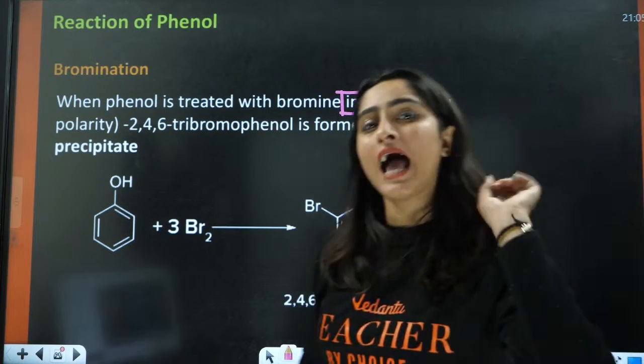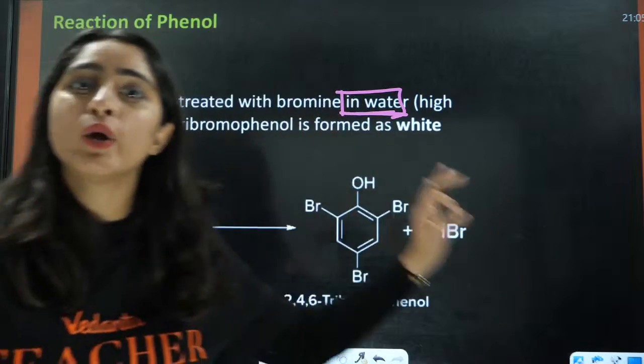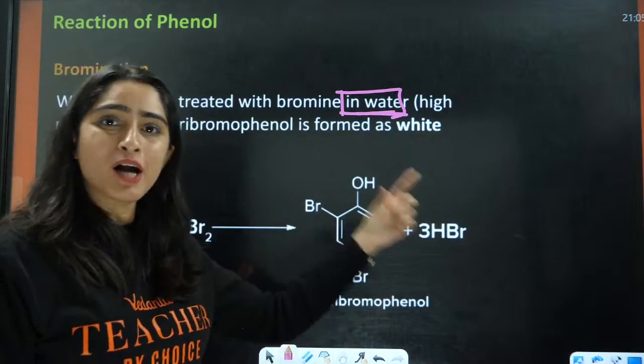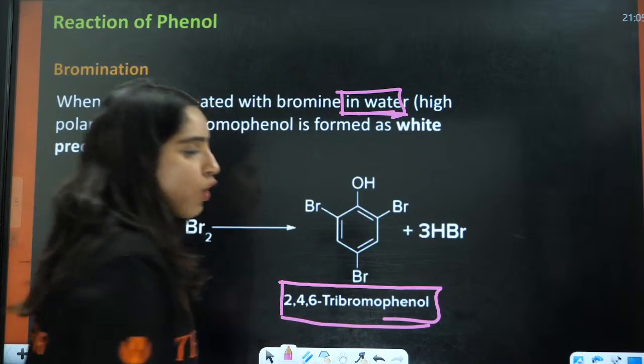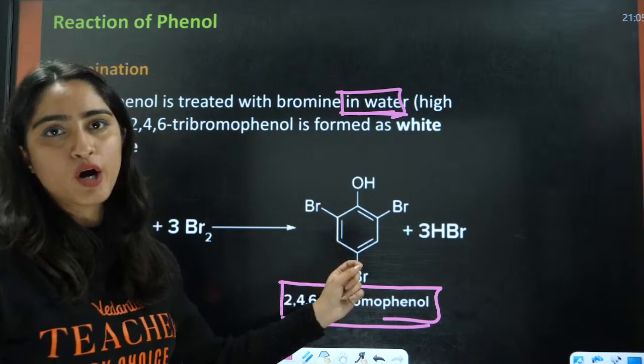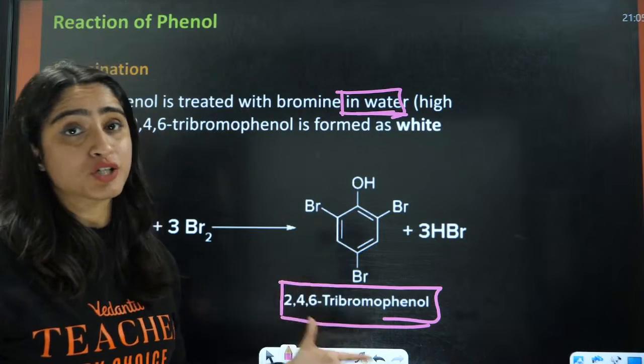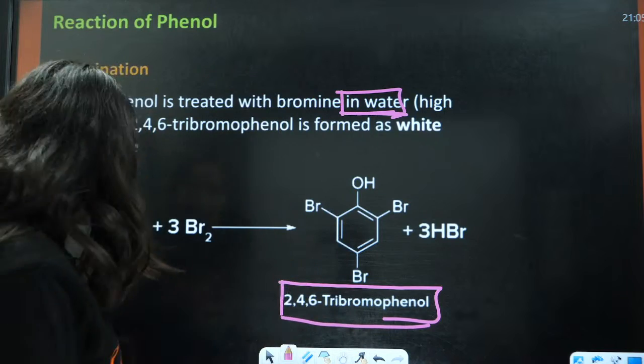In this case, you will have one product, that is ortho and para product, just one product, that is 2,4,6-tribromophenol. Both positions will be substituted, right?